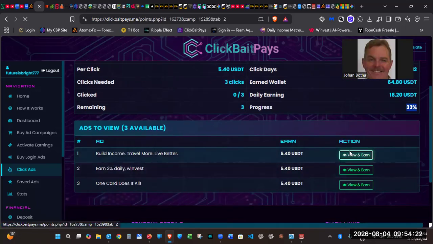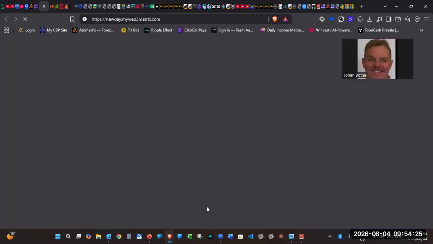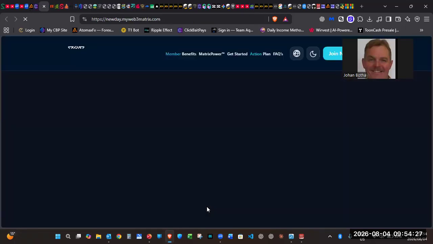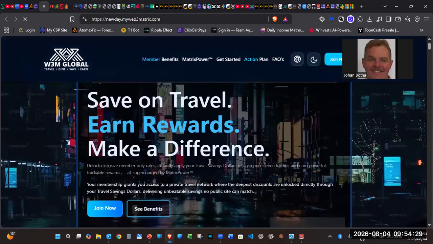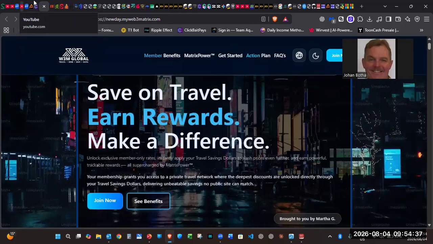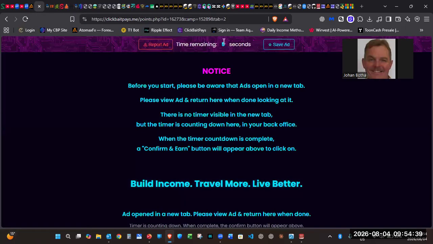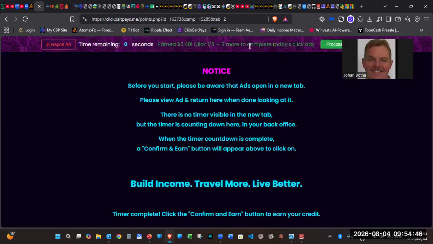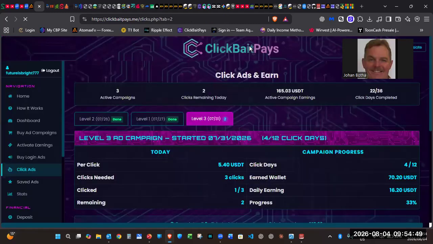So this is how you're going to do it. Exactly the same. All the levels work exactly the same. The only difference is the amount that you're going to claim and the amount of ads you're going to click. Right. So we're going to go back. The timer is running out. And here you're claiming $5.40 per ad on level 3. Obviously, the more ad campaigns you have stacked, the more you're going to earn.